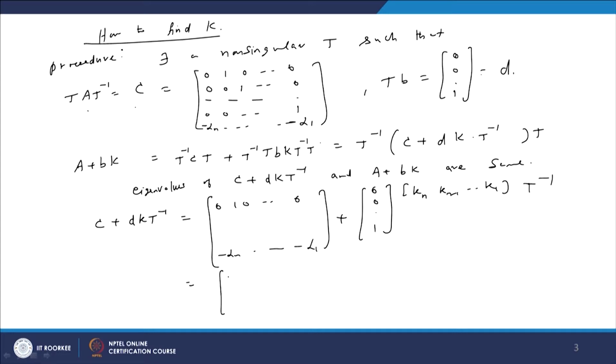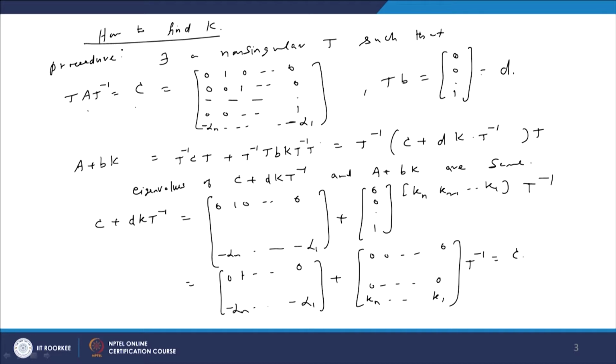So this will appear like this, plus the product of these two, it will be 0 0 etc., K n, K 1 into T inverse.